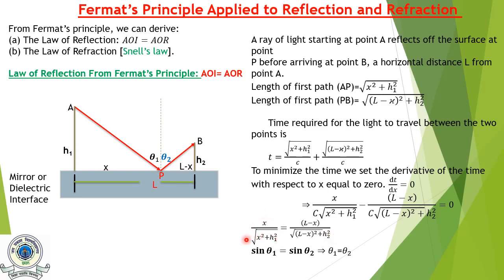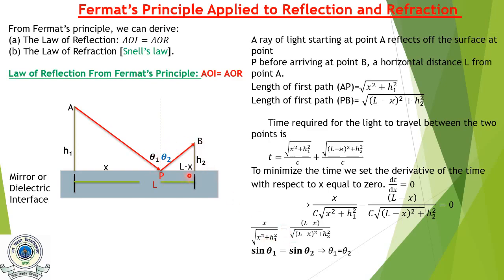What is this value? If we consider this triangle, this angle is 90 minus theta 1. Now cos of (90 minus theta 1) equal to base upon hypotenuse, so x upon square root of x square plus h1 square equals sin theta 1.